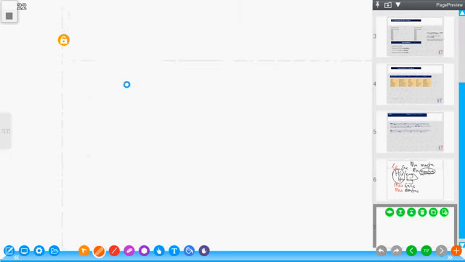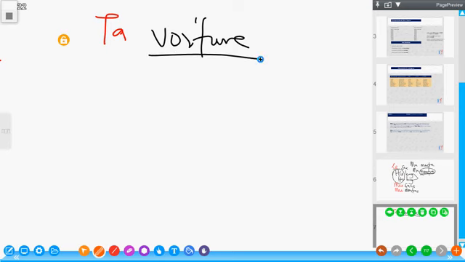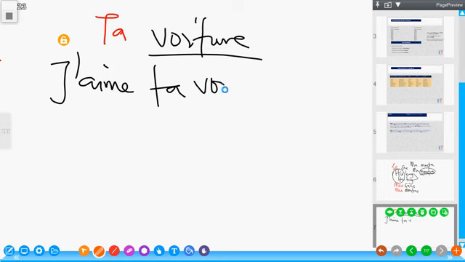That's the general rule. For instance, I can say voiture. Voiture here is a feminine object, meaning car. So I can say your car, ta voiture. Ta voiture, j'aime ta voiture. I like your car. This car may be belonging to a male, it could be belonging to a female. But the gender of the car is what matters most. That is for feminine singular object.